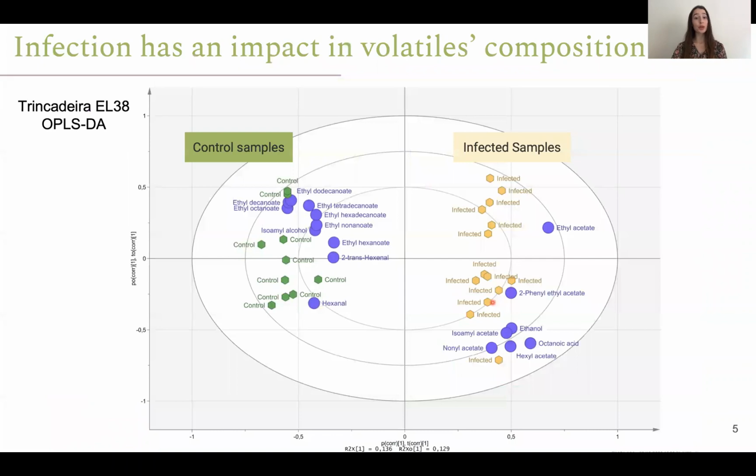As a first result, I show you an OPLS of the volatiles, and we can clearly see the control samples and the infected samples being separated by different groups of volatiles. In this case, we have fatty acid esters contributing for the mock side, and on this side we have ethyl esters contributing for the infected separation. As this OPLS gave such interesting results, we further went to see how each volatile was changing in the infection.